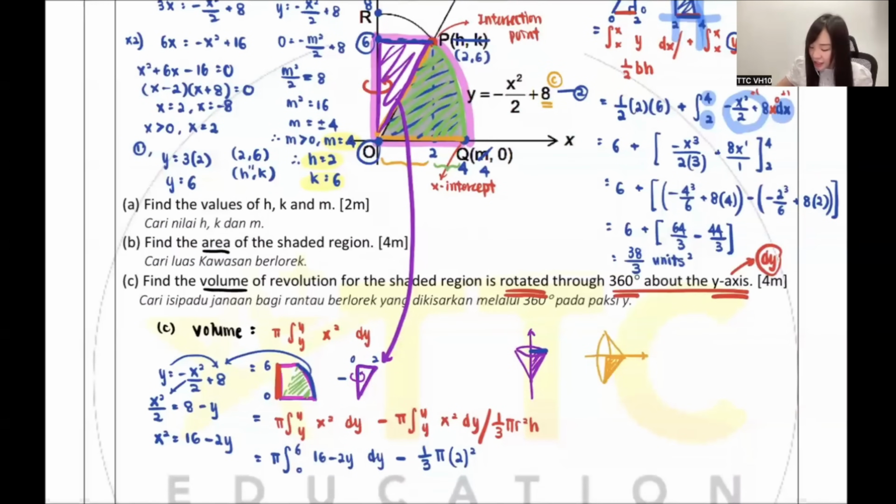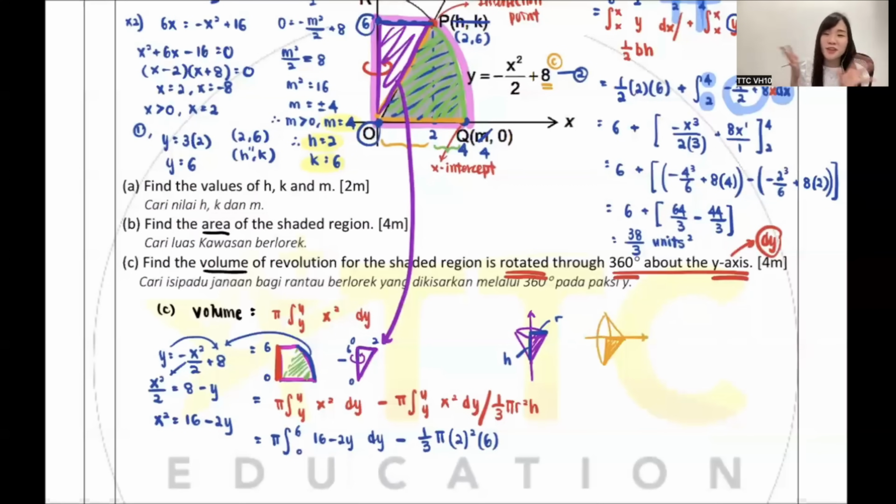Then the height, this one is the R. Isn't it the height is the vertical part? So guys, the vertical part, isn't it here? Here, isn't it 0 to 6? So that's why the height is 6. Okay, here to here is 2. Here to here is H, the height.